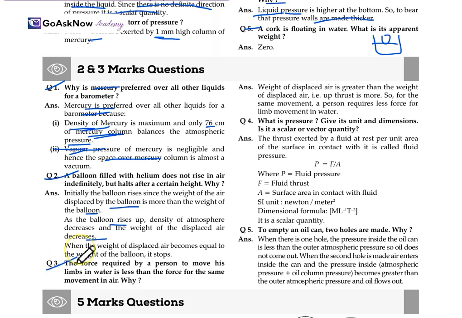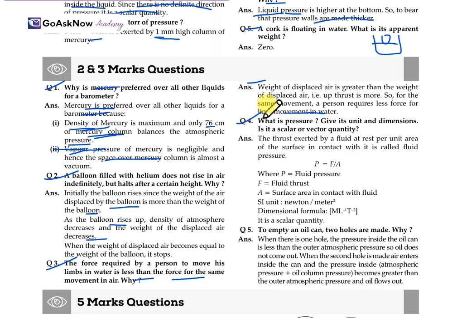Now, question 3: the force required by a person to move his limbs in water is less than the force for the same movement in air. Why? The reason is that the weight of the displaced water is greater than the weight of displaced air. So here it means upthrust is more. In this condition the upthrust is more, so for the same movement, a person requires less force for the limb movement in water. This is the reason it requires less force in comparison to air.